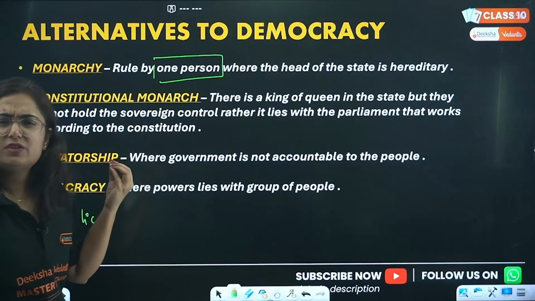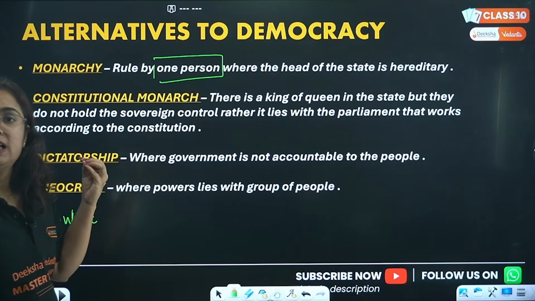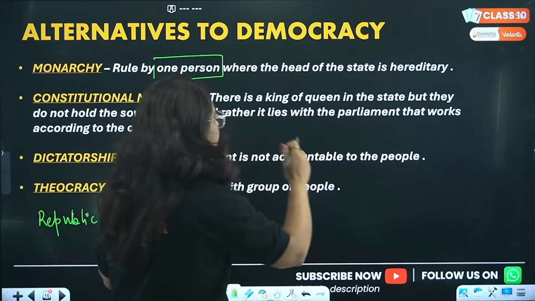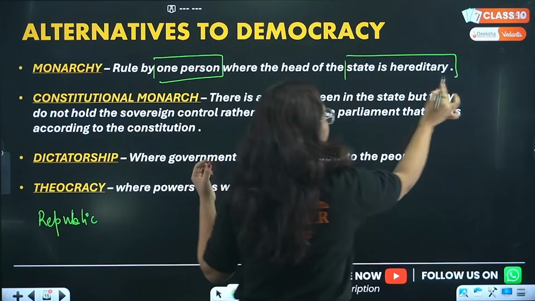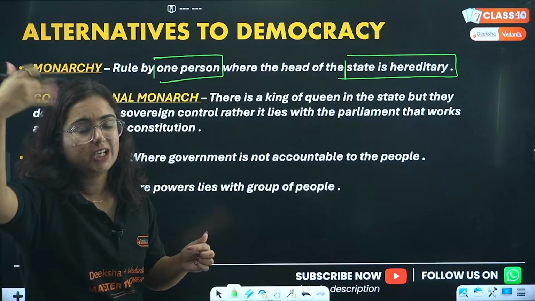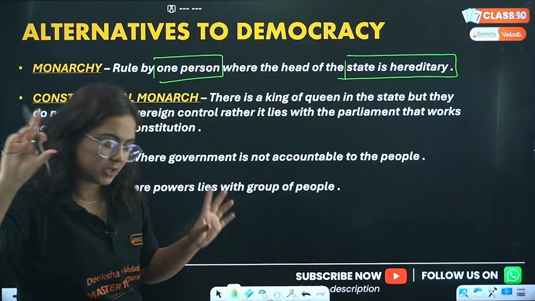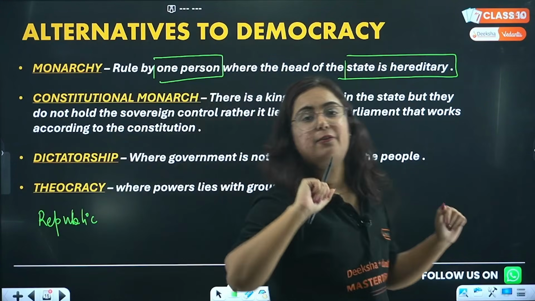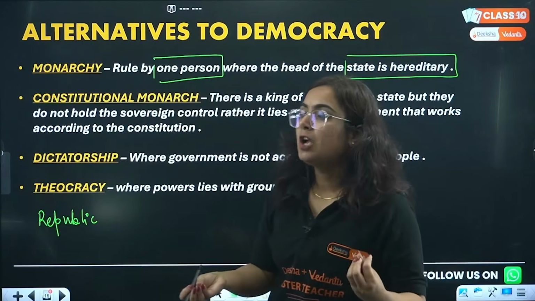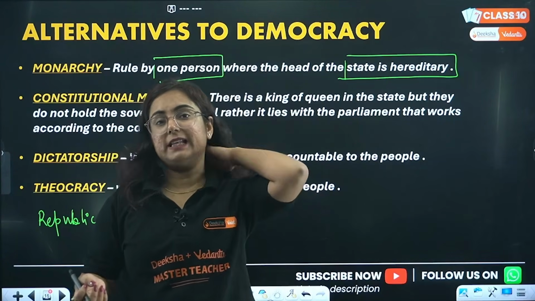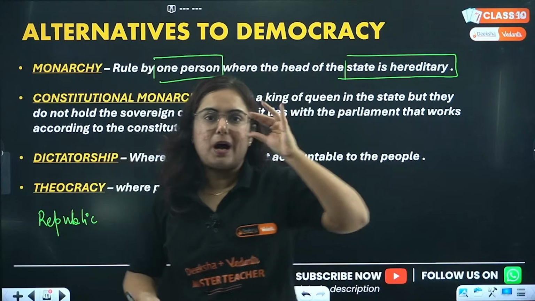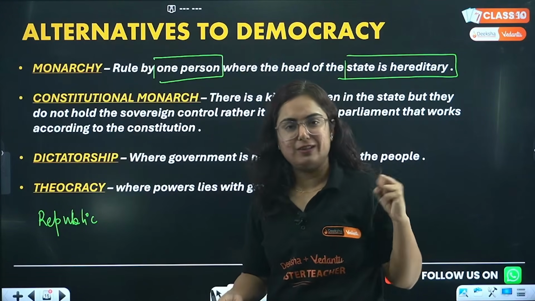In which there is a rule of one person, like a monarch, king, queen, but that king or queen position is hereditary. That means their children are going to become the next king or queen. Clear with you? Okay, great. And this is referred to as monarchy. Like if I talk about Saudi Arabia or certain Middle East countries which follow this concept, right? Previously, it used to be part of the system of government in ancient times.